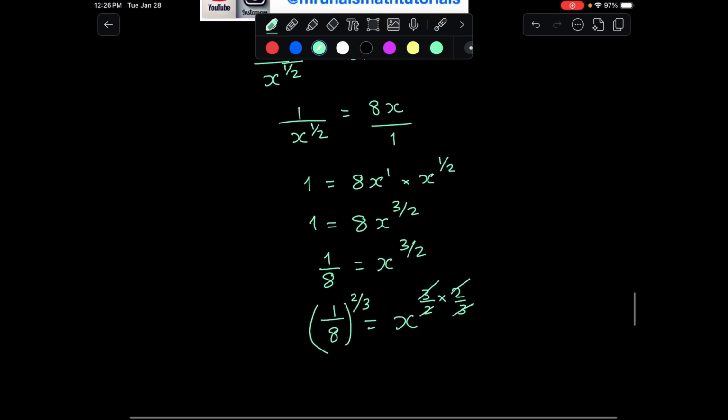So x is going to be 1 over 8 to the power of 2 over 3, which is equal to, let us calculate that.